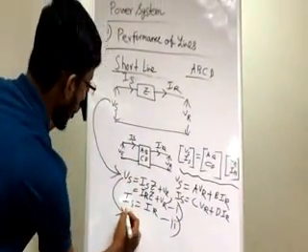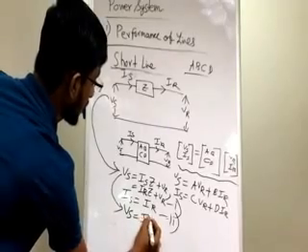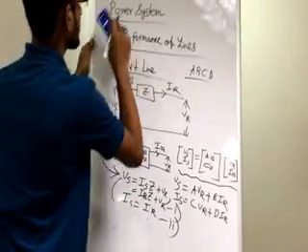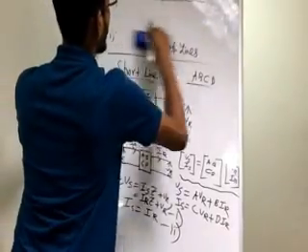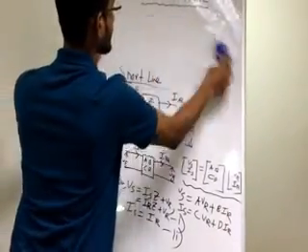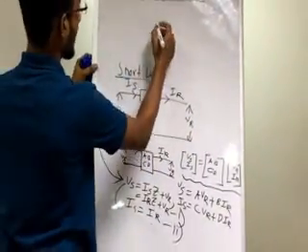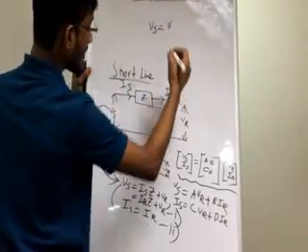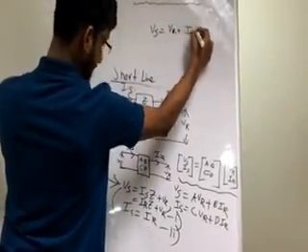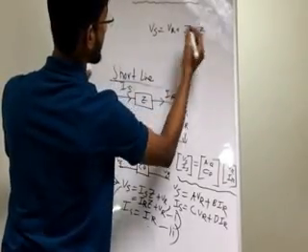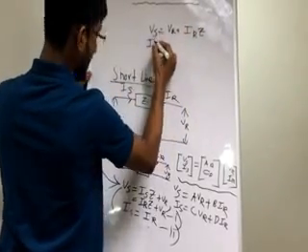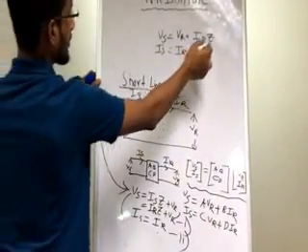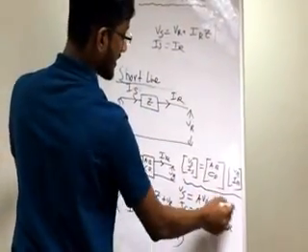I'm just cleaning this part and showing you how it looks. After reconstructing, Vs is equal to VR plus IRZ, and the second equation is Is is equal to IR. So now we have to compare this equation with this equation, nothing else.